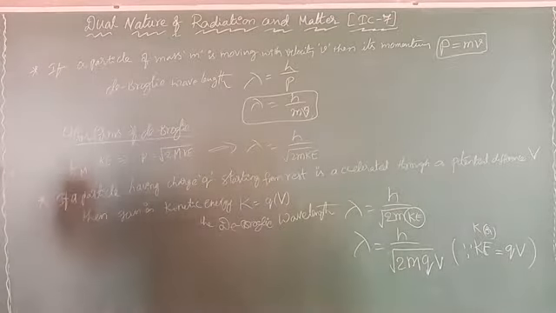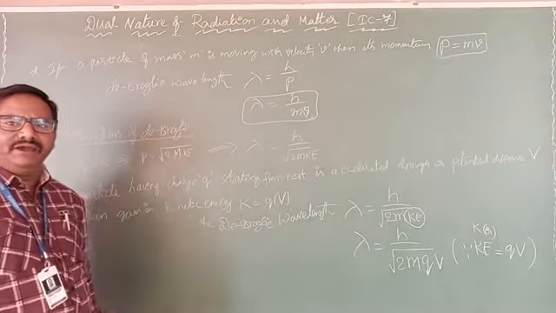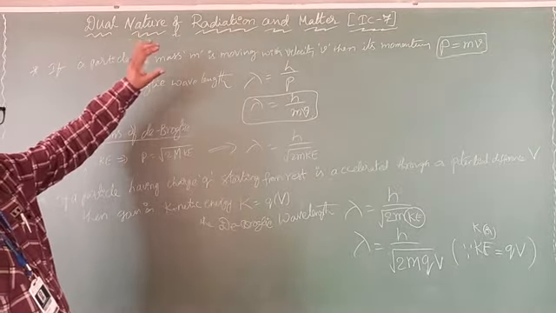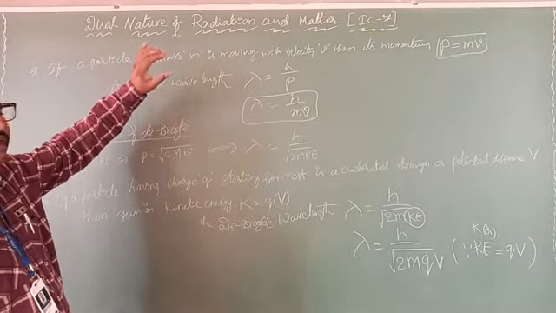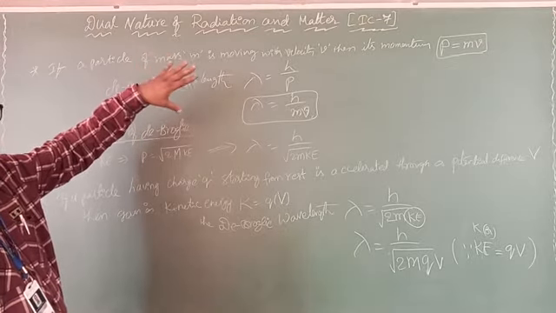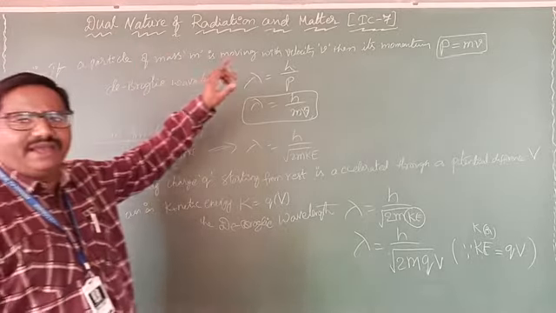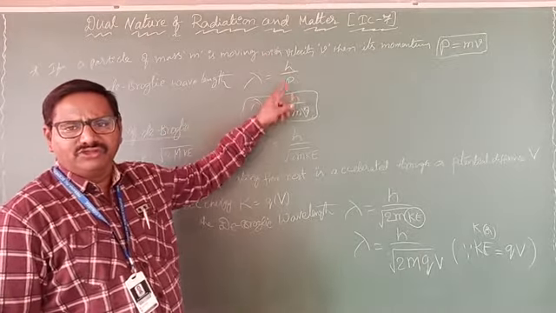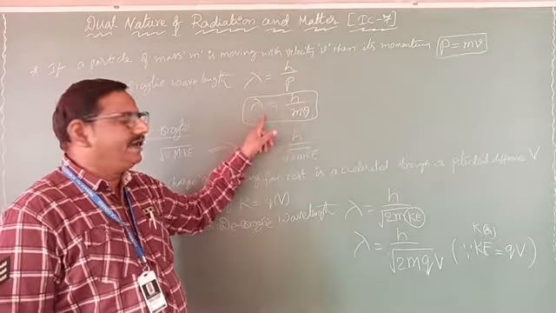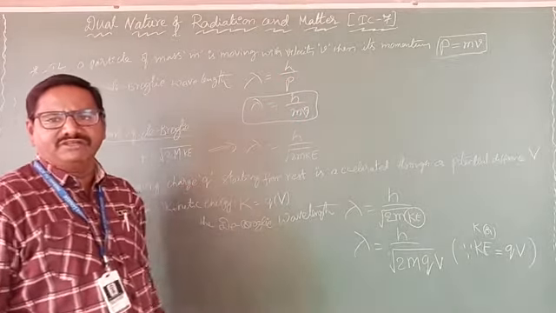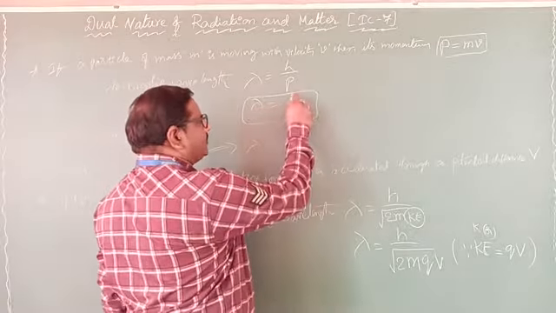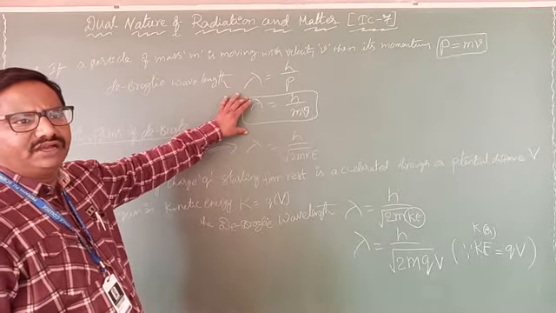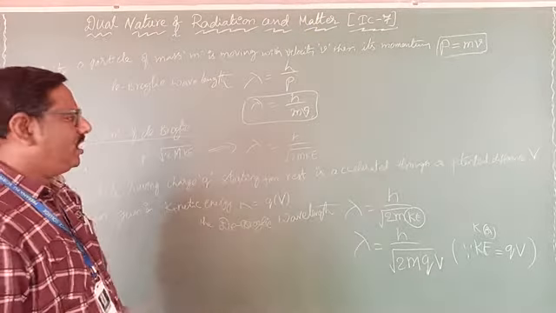To explain the de Broglie wave equation, suppose a particle of mass m is moving with velocity v. Then the linear momentum p you can write as mv. From lambda equal to h by p, instead of p we write mv. Very simple formula. So lambda equal to h by mv. This is one wavelength equation. Okay, clear?